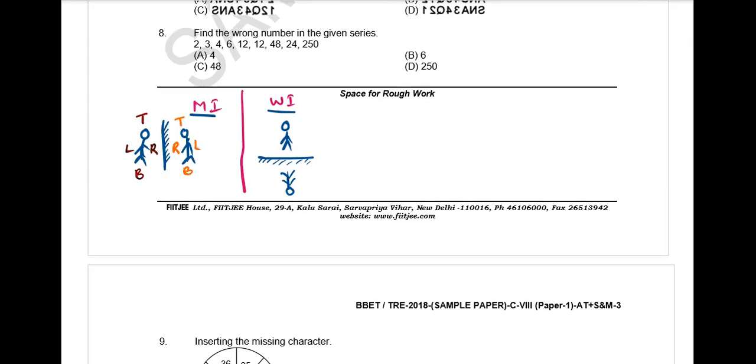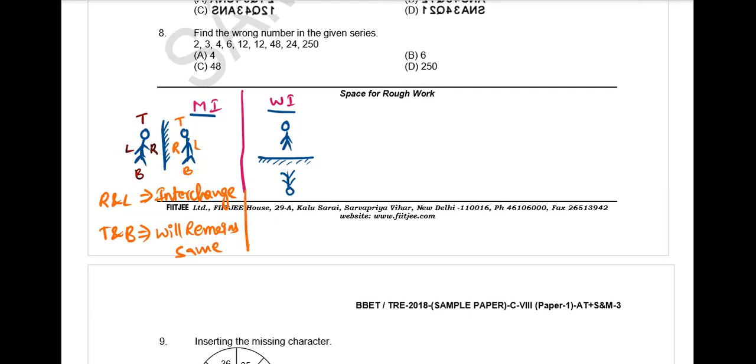So in case of mirror image, what will happen to right and left? They will get interchanged. Top and bottom will remain the same.